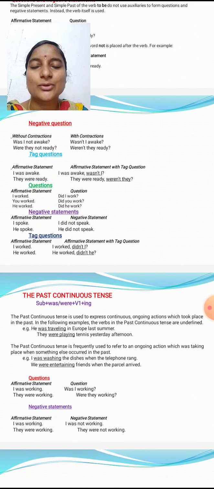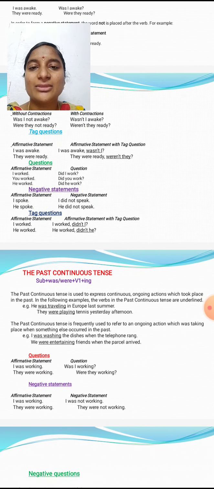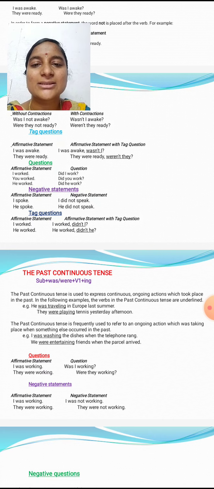In negative questions in simple past tense, without contractions and with contractions: Was I not awake? Wasn't I awake? Were they not ready? Weren't they ready? So in tag questions, how do we change? Affirmative statement, I was awake. With the tag question, I was awake, wasn't I? They were ready, weren't they? So these are some examples of affirmative statements with tag questions in simple past.